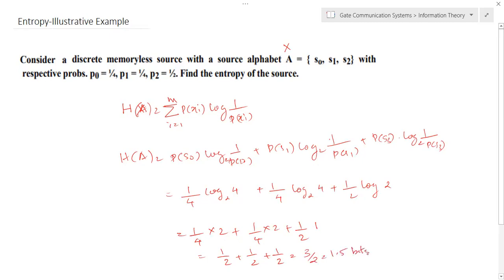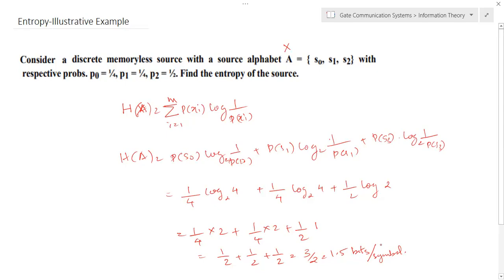bits per sample. Average information is 1.5 bits per sample.